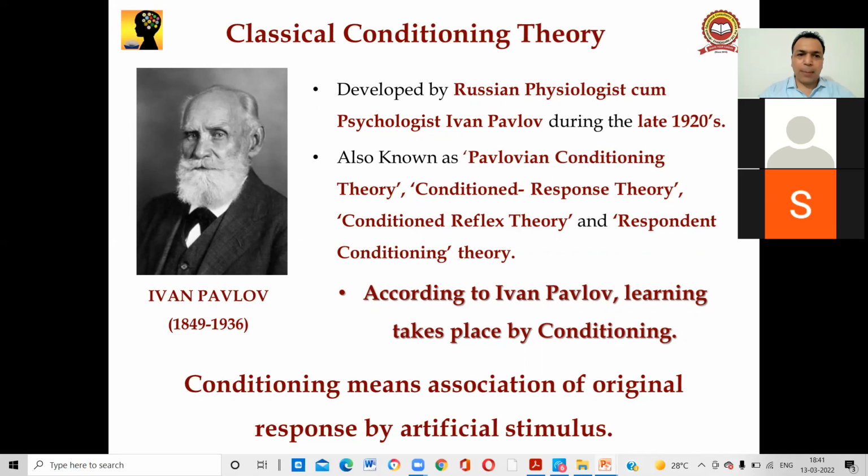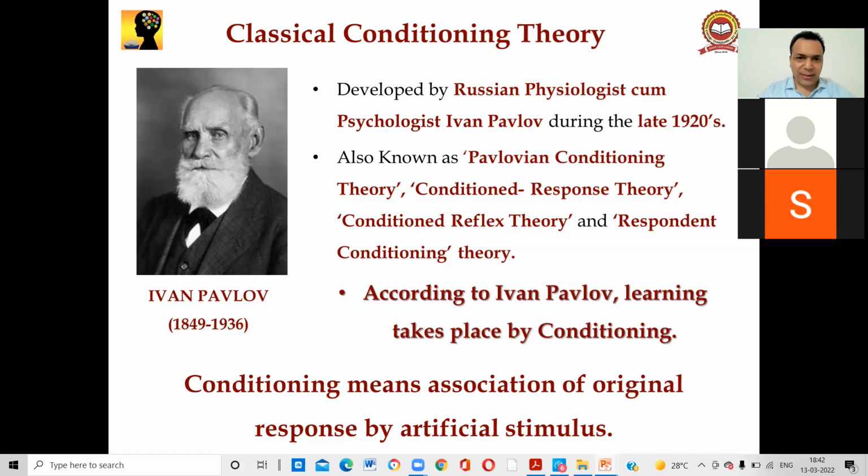So now what does Pavlov say? Pavlov says that learning takes place by conditioning. But under Thorndike's trial and error theory, we came to know that learning takes place by making mistakes. In this theory, we are talking about learning that takes place by conditioning.